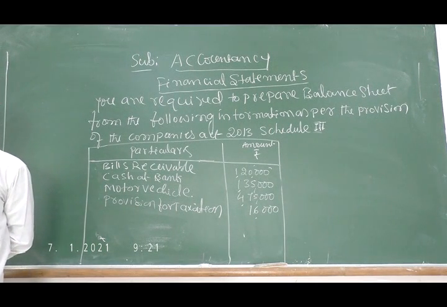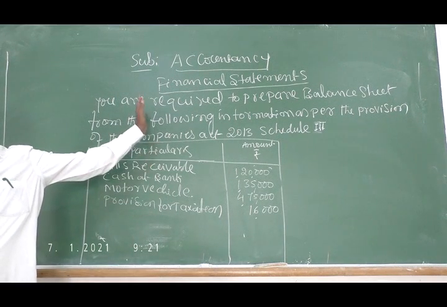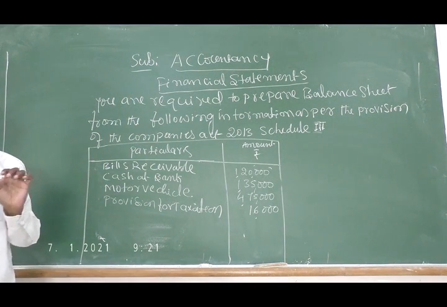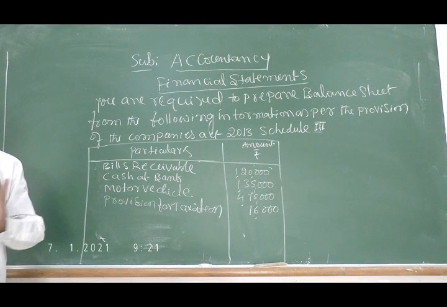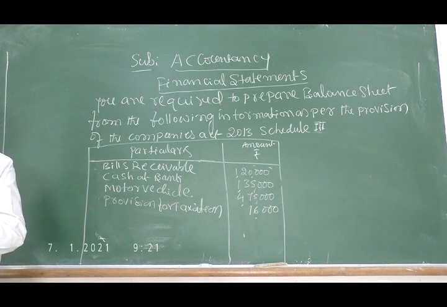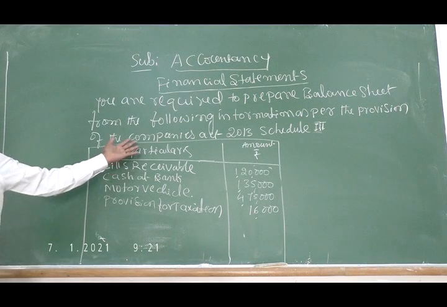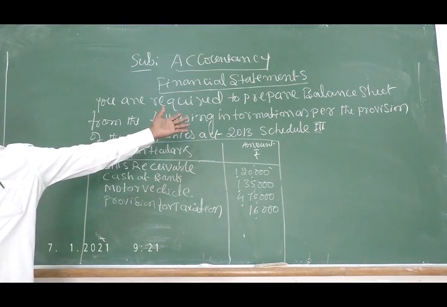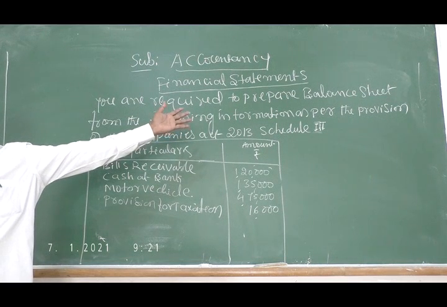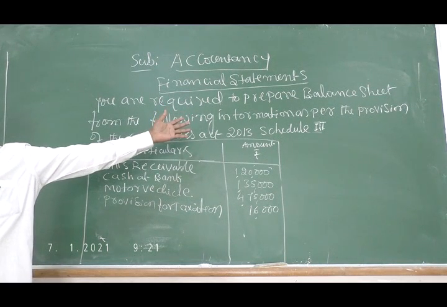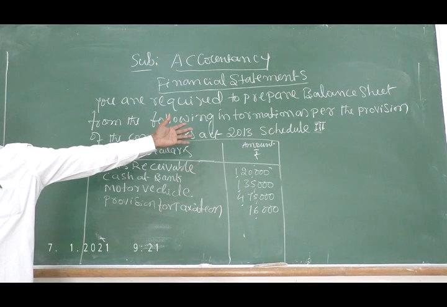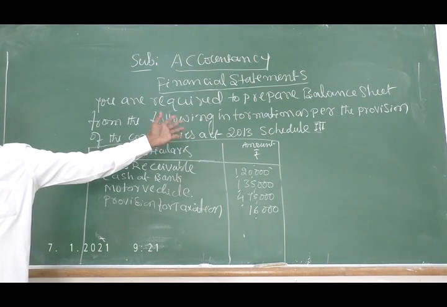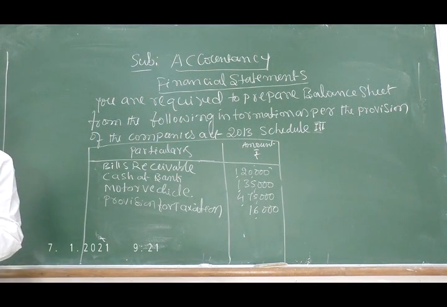We have to prepare the balance sheet, which consists of two parts, in vertical form. Liability items go in the liability side, and all kinds of assets should be shown in the asset side, with all the items in vertical form.